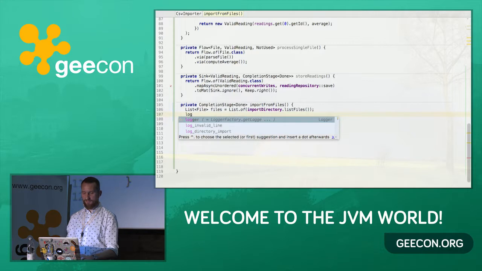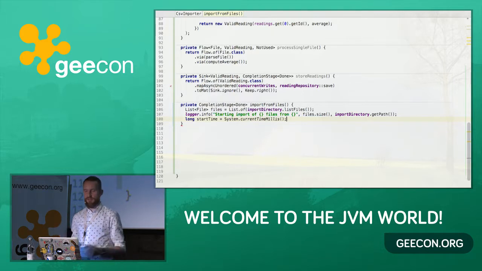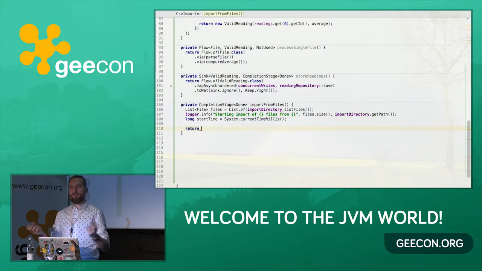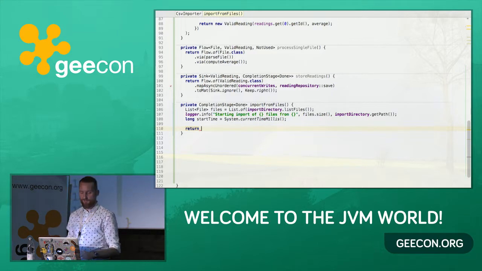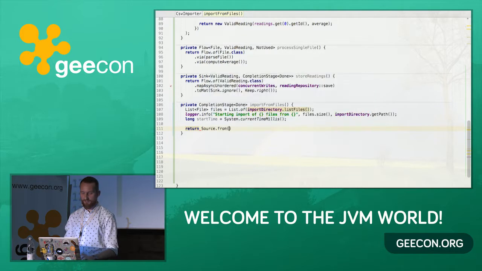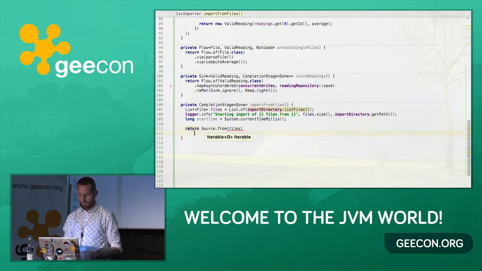Now let's do some logging so that we know what's happening. Let's log the start time so we can measure how well it behaves. And now what we're going to return here is, we basically want to combine all the building blocks that we defined before and actually run them. If you remember from the first slide, every processing graph starts with a source. So we're also going to start with a source, and our source will be the collection of files. There is a source from factory method that takes an iterable and brings the iterable into the world of Akka Streams, so it converts it into a source.